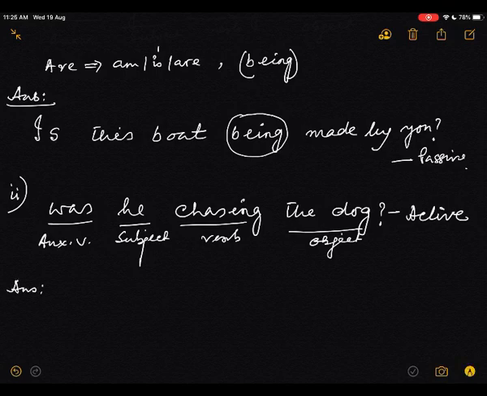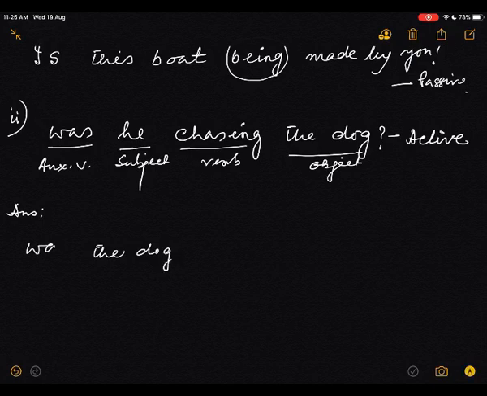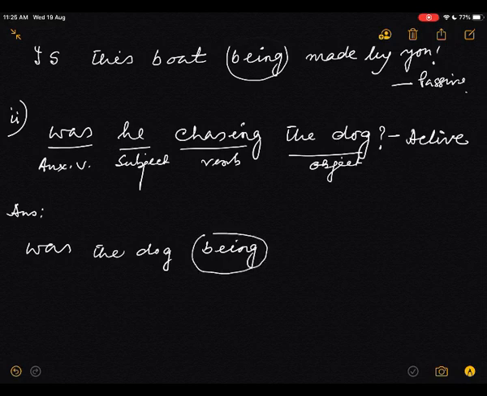What is the answer? Was means was. Let me see the object, the dog. First write the object, the dog. So the third person singular number, so it is was the dog. Now continuous tense, for this use being. Don't forget to use being when it is a continuous tense. Was the dog being chased?